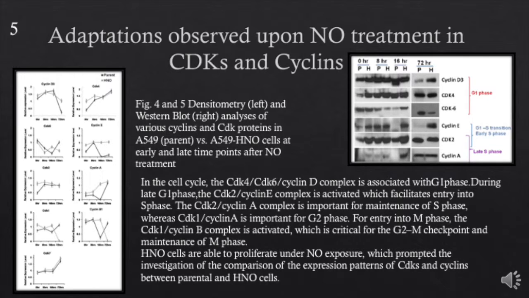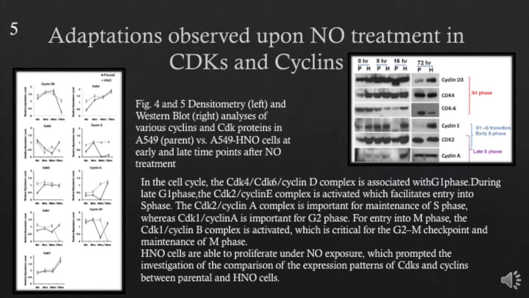Cyclin D3 was upregulated in response to nitric oxide in parent cells. In the HNO cells, it remained high at all time points, independent of whether or not it had the nitric oxide donor. With prolonged treatment for 72 hours, cyclin D was high in the HNO cells, just as CDK4 levels were similar at the 72-hour mark. The nitric oxide responsive expression patterns of CDK6 suggest that CDK6 cyclin D3 may specifically operate in G1 phase under nitric oxide stress in A549 cells.